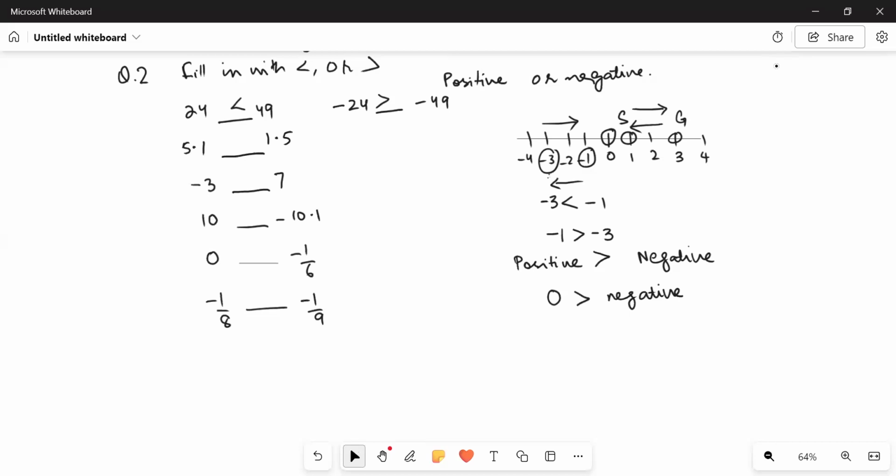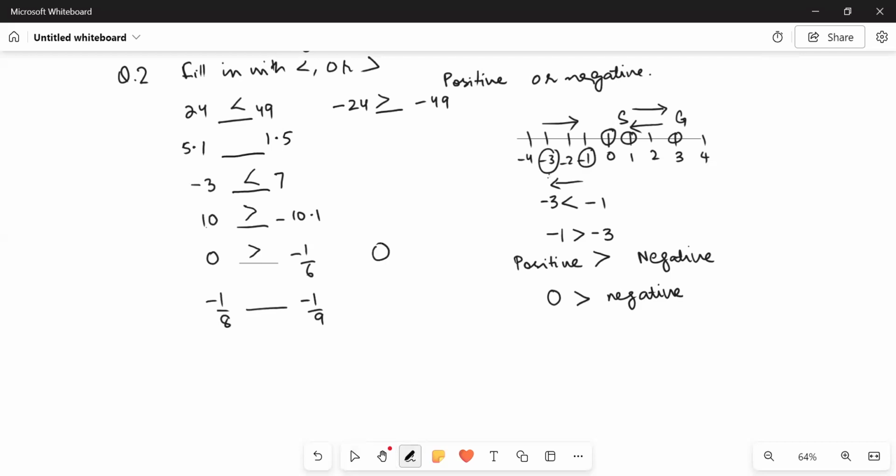Okay. So if we look at -3 and 7, 7 is positive, -3 is negative, so 7 is greater. Similarly, 10 and -10.1, 10 is positive, -10.1 is negative, so 10 is greater. Then 0 and -1/6, 0 is greater than all the negative numbers. Since -1/6 is negative, 0 is again greater than -1/6.